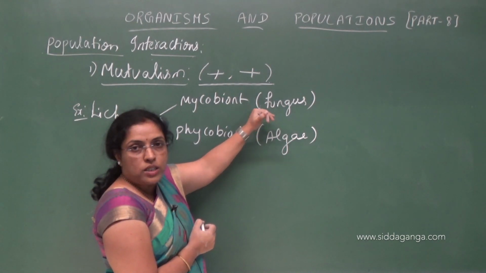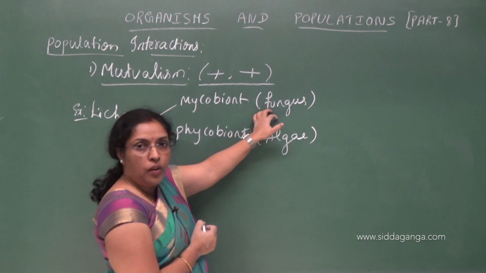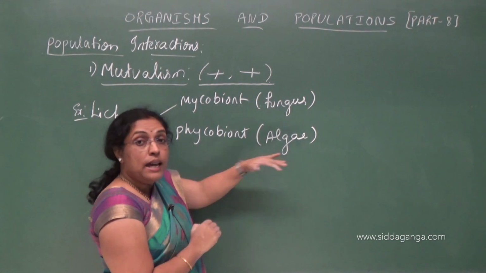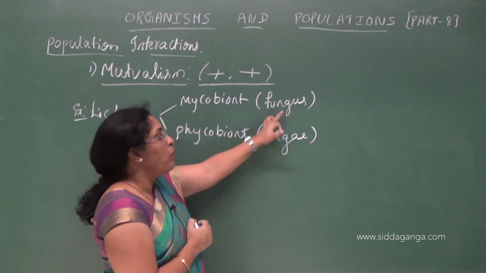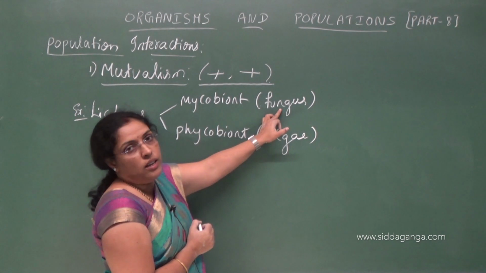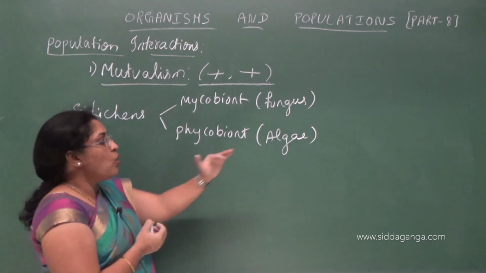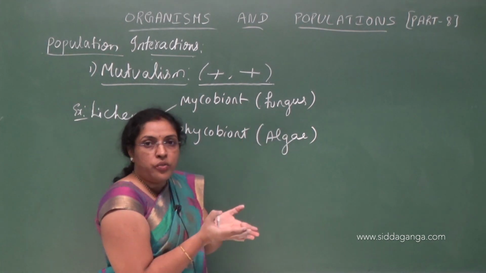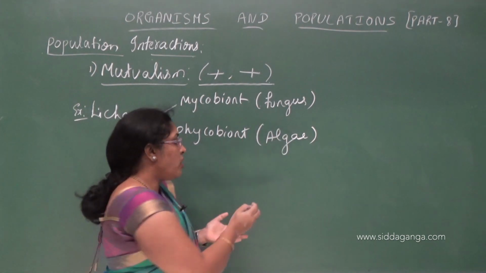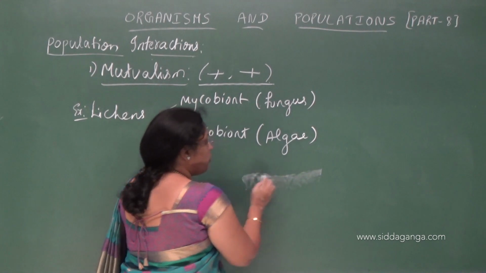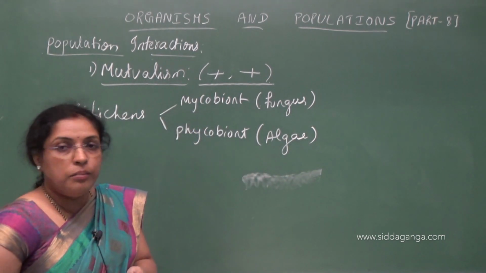The shelter or substratum is provided by fungus to the algae. In turn, algae will provide food to fungus. Understood? That is a type of mutualism. So algae again provide food to the fungus. Fungus will give substratum. It provides substratum for the growth of algae.